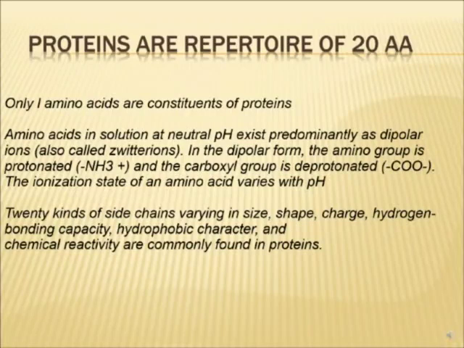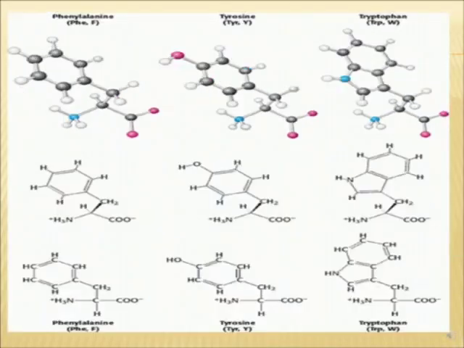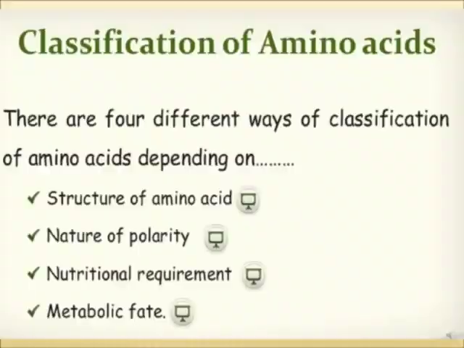Also another thing which I want to introduce right now is that amino acids, if they are present in solution at neutral pH, they occur as dipolar ion, which is called as Zwitter ion. Dipolar means it will have 2 charges. NH2 will become NH3 plus, so it will have a positive charge. Carboxyl group will be deprotonated and will be COO minus, and the net charge will be 0. Again, we will talk about this property in detail in further slides. These are certain amino acids whose structure slowly you will understand. I will not waste time on this.